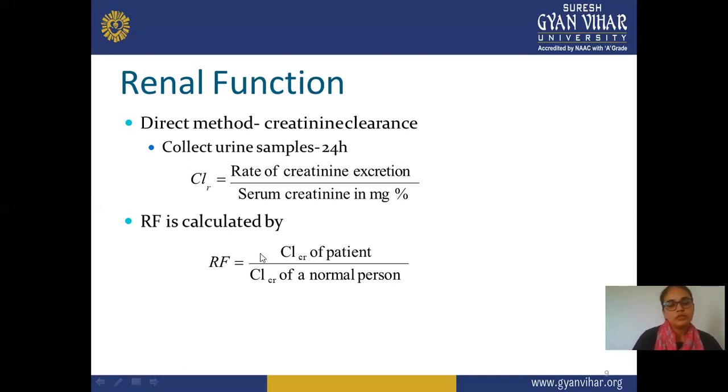And RF is calculated by the clearance of a patient divided by the clearance of a normal person. Once you compare this creatinine value of the patient, who may be suffering, with a normal person, you directly compare two persons. One is a healthy person and one is suffering from this renal failure problem. So this is also one ratio of a patient as well as a normal person.